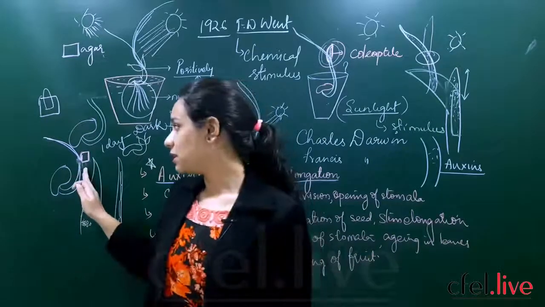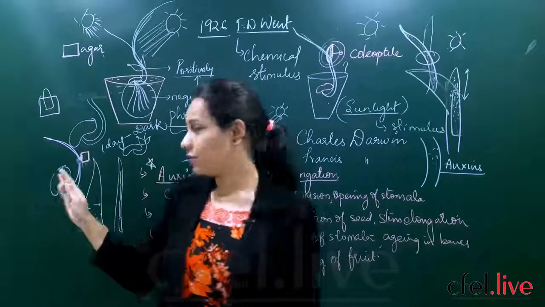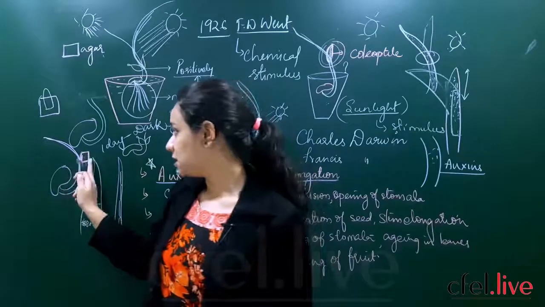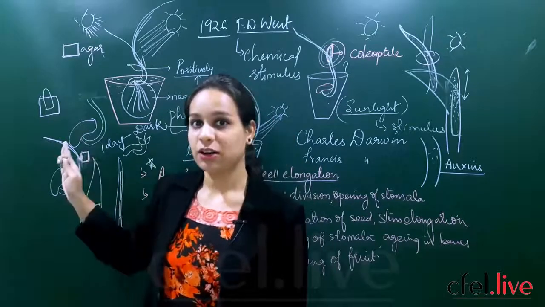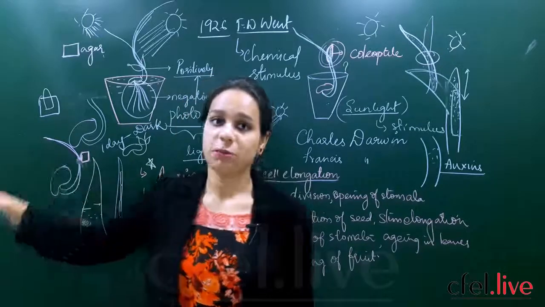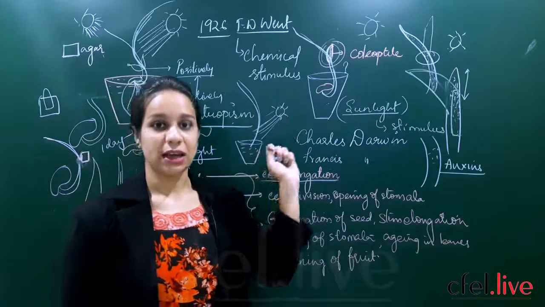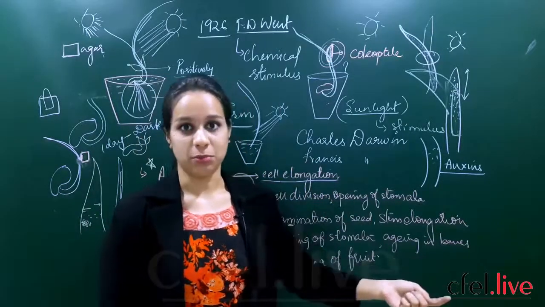Due to this chemical stimulus, the cells inside the stem were activated, and finally there was a characteristic bending away from this agar block. He has placed this agar block on one side of the tip, and he has seen that away from it the stem has grown. So the chemical stimulus influences the growth and helps to show responses in plants.